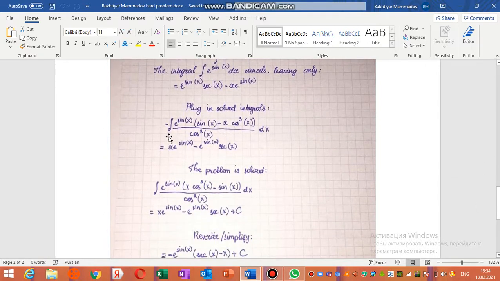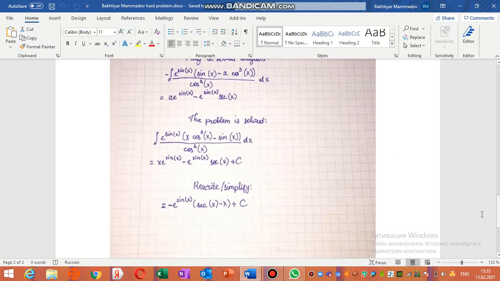The minus integral of e^x multiplied by (sin x minus x cos 3x) divided by cos^2 x dx, and this gives us x e^x minus e^x secant x multiplied by secant x. And so the problem is solved.